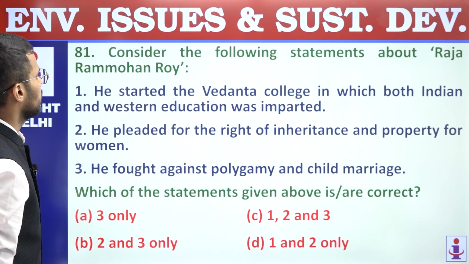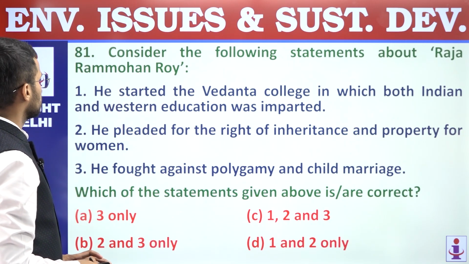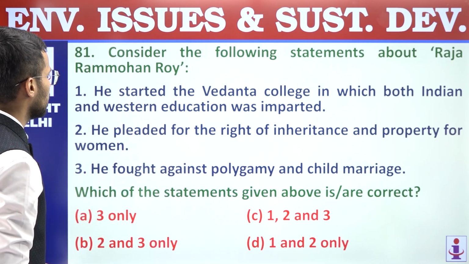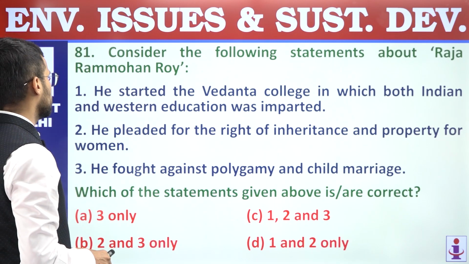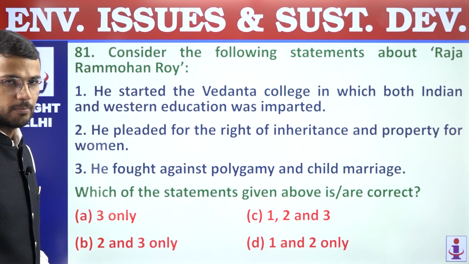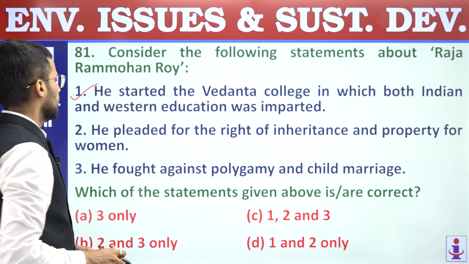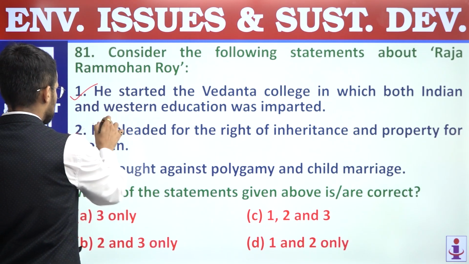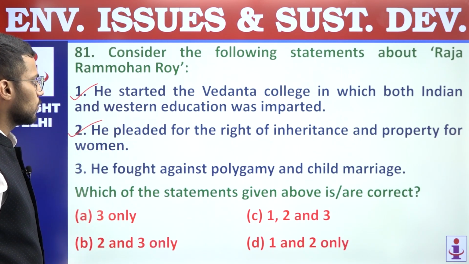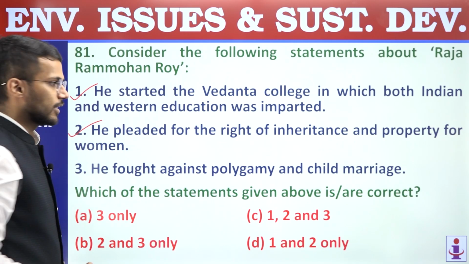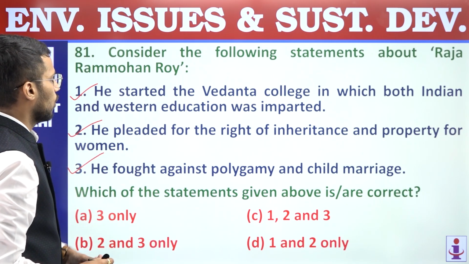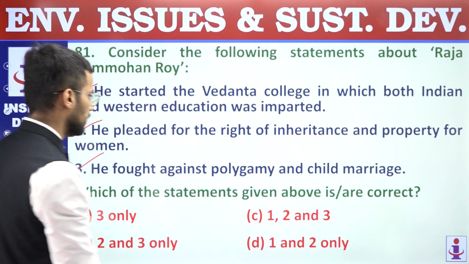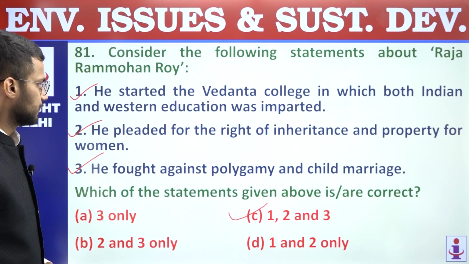Next, 81. Consider the following statements about Raja Ram Mohan Roy. So these are the questions from current affairs. First, he started the Vedanta College in which both Indian and Western education was imparted. Correct statement. Second, he pleaded for the right of inheritance and property for women. Correct statement. Third, he fought against polygamy and child marriage. Again, a correct statement. Right, so all these statements regarding Raja Ram Mohan Roy is correct, and that's why answer should be C, 1, 2 and 3.